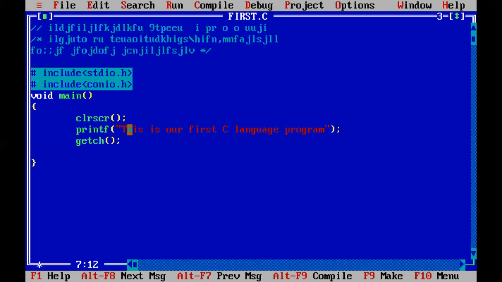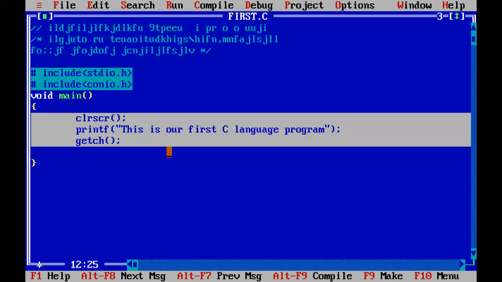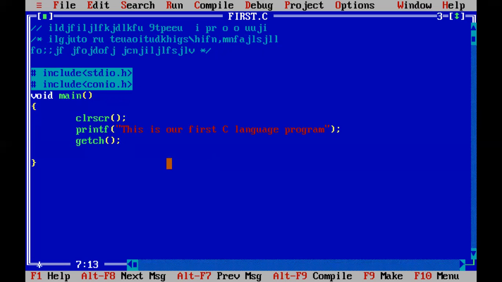But at the end of the main function, I didn't use one, because on the basis of the main function, we want to execute these three lines. So we will not use a semicolon at the end of the main function. Tomorrow we will proceed to the further topics. Today our topic was comments in C language, how to use them, and I showed you how to make your C language program.